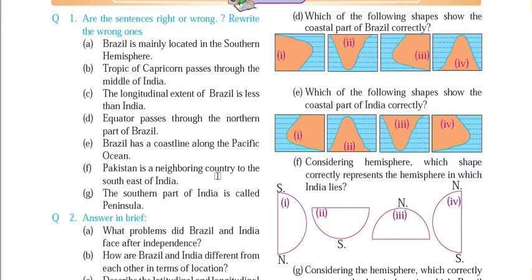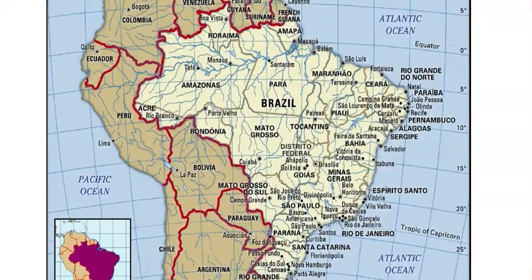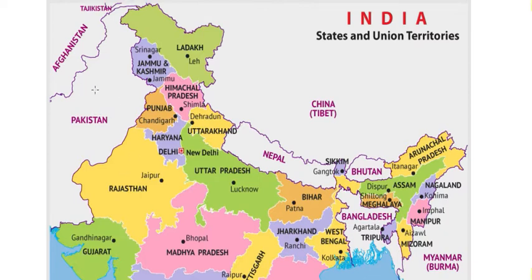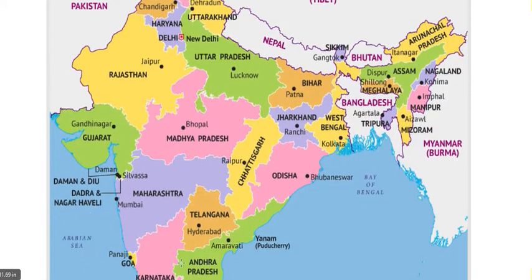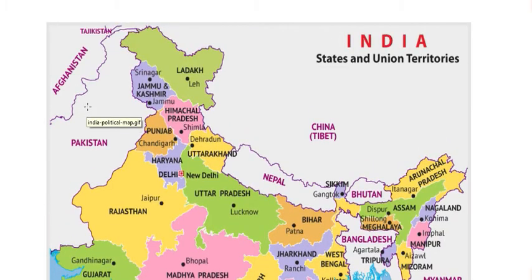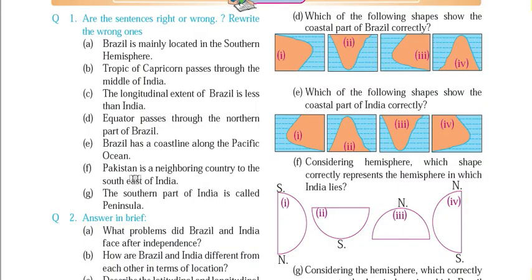The next one, Pakistan is a neighboring country to the southeast of India. Again this is a wrong statement. Why is it wrong? Let's see over here. We have a very fine map of India. So this is India, and this is the northwestern part. Southeastern would be this part, but Pakistan is over here, so it is on the northwestern side of India. So Pakistan is the neighboring country of India which is located on the northwestern side of our country. Remember this thing.